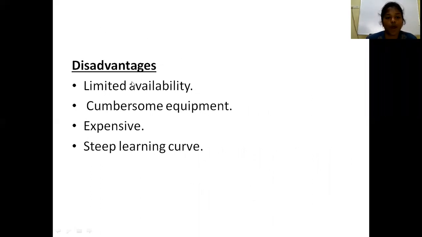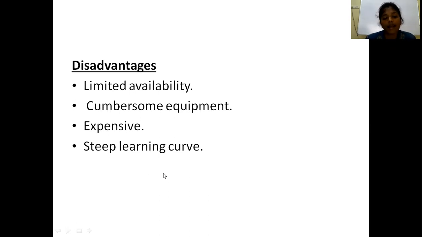Coming to the disadvantages. As with any modern technology, the first disadvantage is that it is expensive. It is more costly. The other one is limited availability. It is not available at all places. And cumbersome equipment. See, the equipment is a huge console, patient cart, and vision cart. And the learning curve is steep for robotic surgeries. These are the disadvantages of robotic surgery.